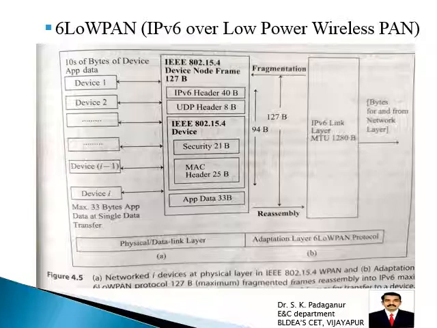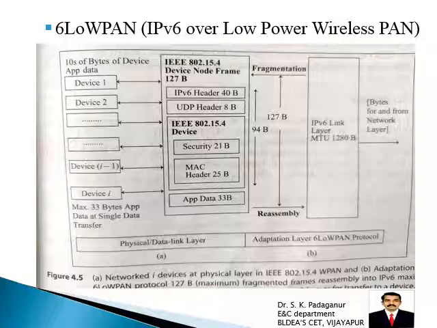Since it is used for very low power, the devices or nodes have low speed and low power, as I mentioned, because especially in the IoT, we go for constrained memory, constrained power, constrained data, constrained speed, very low speed. It cannot move very fast. So this is also a very important protocol which is used in the IoT structure. So 6LoWPAN is nothing but IPv6 over low power wireless personal area network.